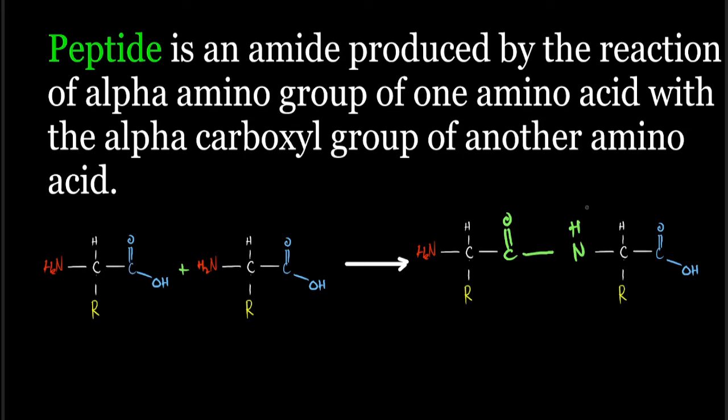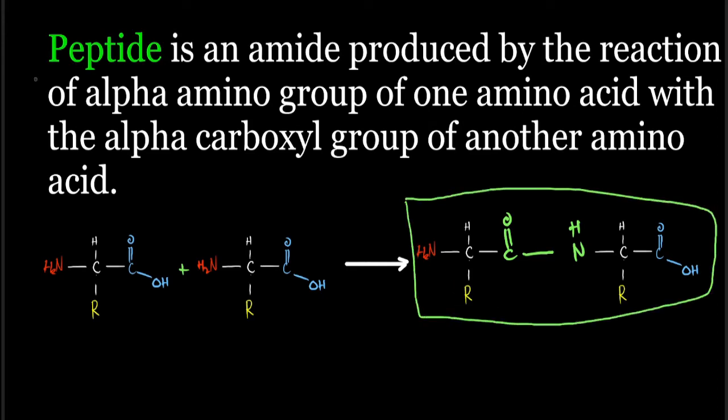This green structure here is what we call the amide. This whole structure is what we call our peptide. The amide bond that links the amino acids together is what we call the peptide bond.